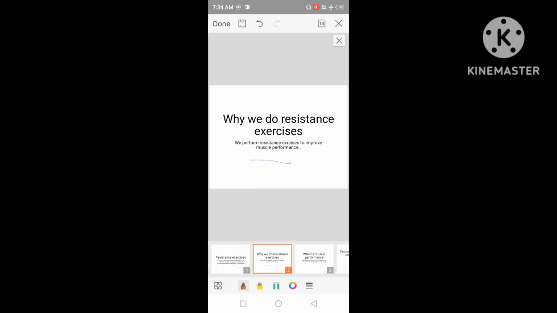Now, why do we do resistance exercises? We perform resistance exercises to improve muscle performance. The point to note is that we do resistance exercises to improve muscle performance. It is an MCQ from the last exam paper.